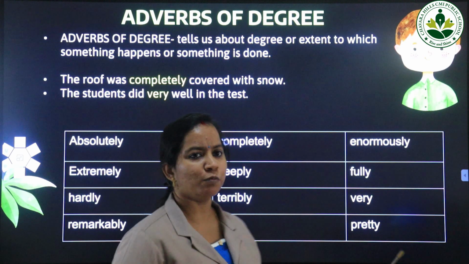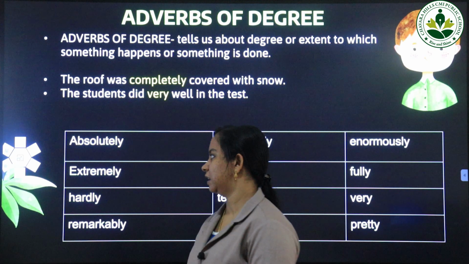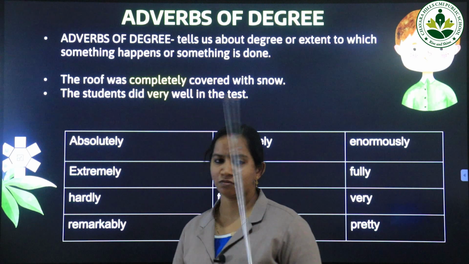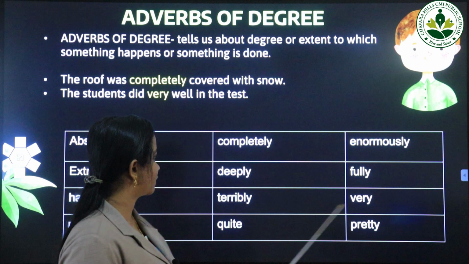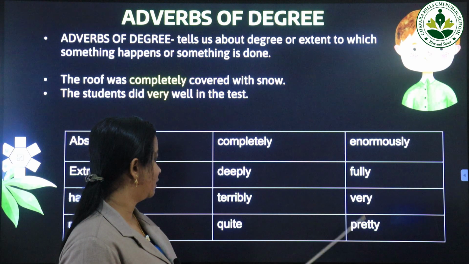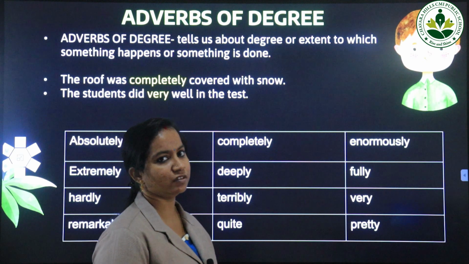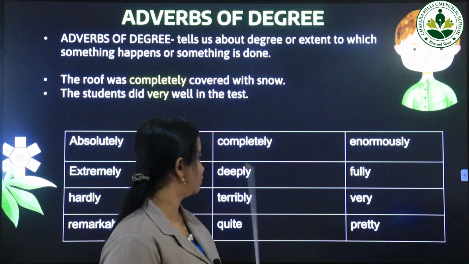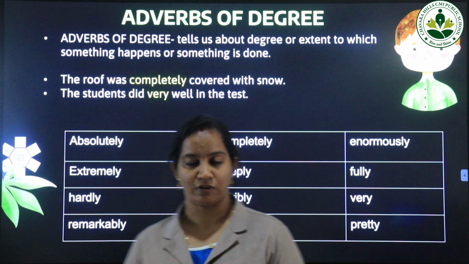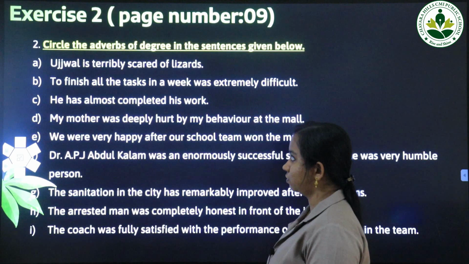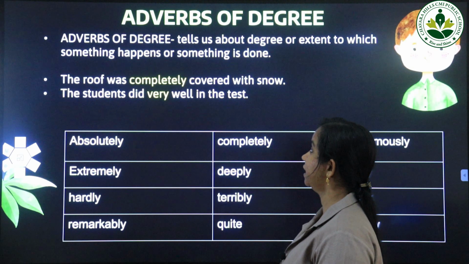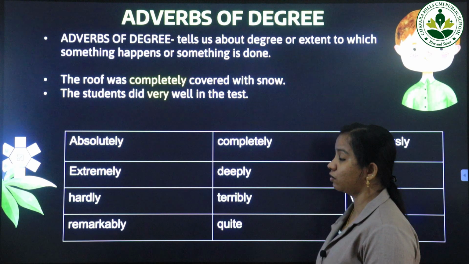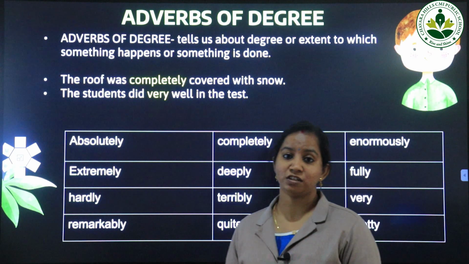You can see that most of the adverbs end in the letters ly, but there are certain words like quite, very, pretty that do not end with ly.